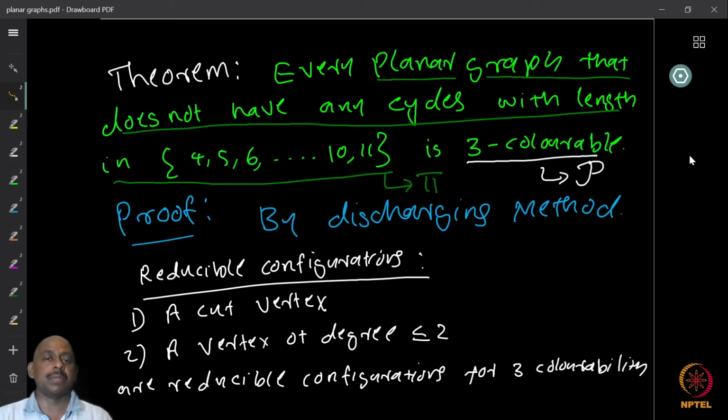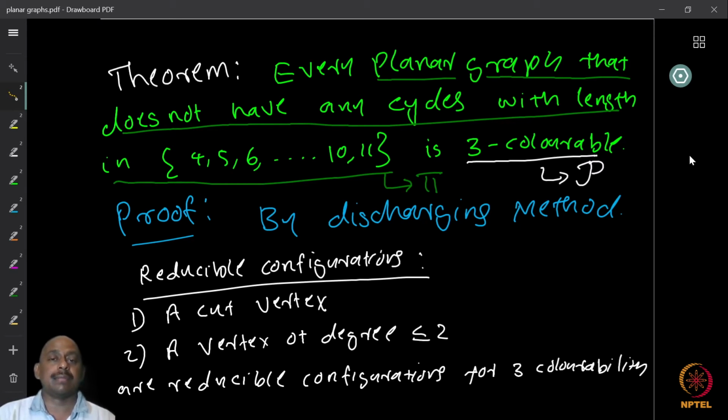Then after this, somebody showed that the original conjecture, that if there are no 4 or 5 cycles then the graph is 3-colorable, is false. You need 4 colors. They came up with counterexamples: these graphs have no 4-cycles or 5-cycles, are planar, but still require 4 colors. So one natural question which is still open is: if there are no 4-cycle, 5-cycle, or 6-cycle, can you say the graph is 3-colorable?